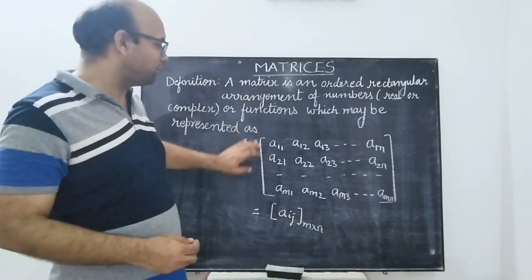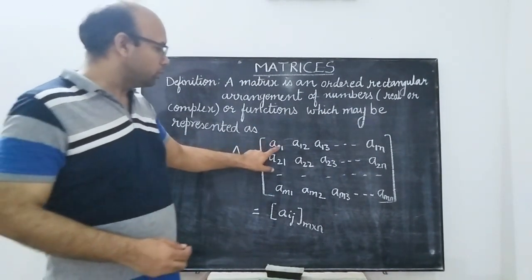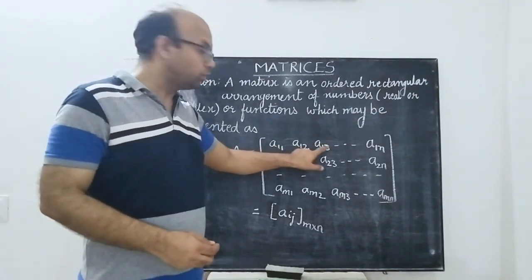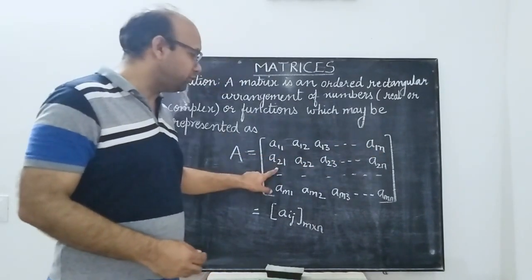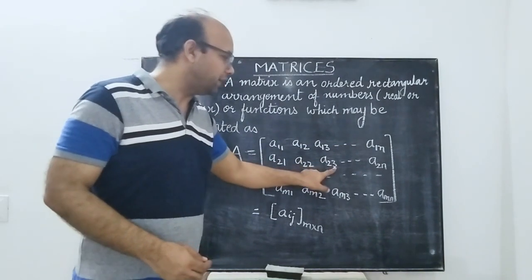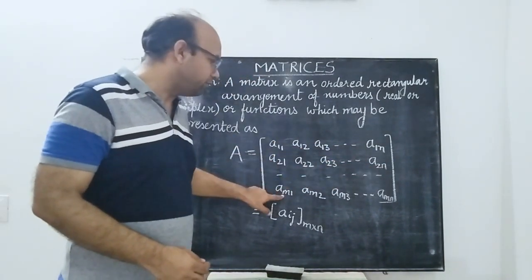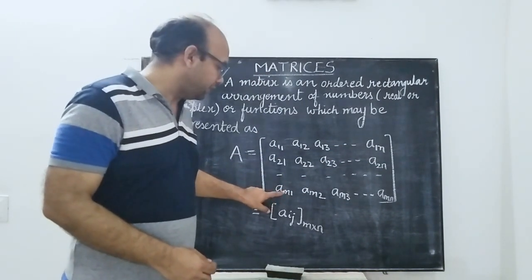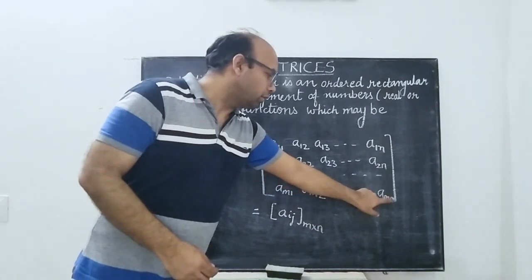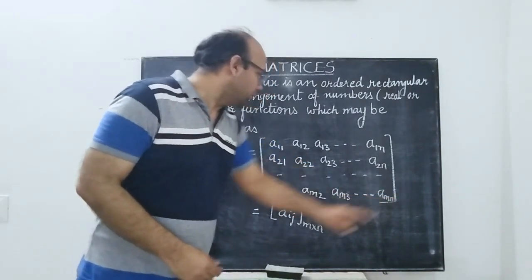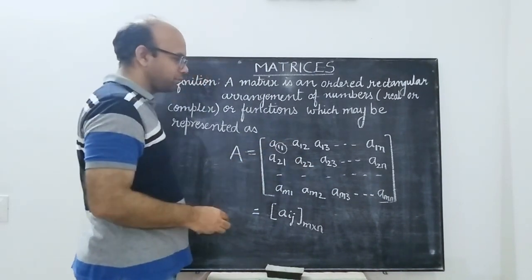This matrix can be represented as A equals A11, A12, A13, dot dot dot, A1n, then A21, A22, A23, dot dot dot, A2n, and so on. We move on to the last line, Am1, Am2, Am3, dot dot dot, Amn. These are written in the subscript.